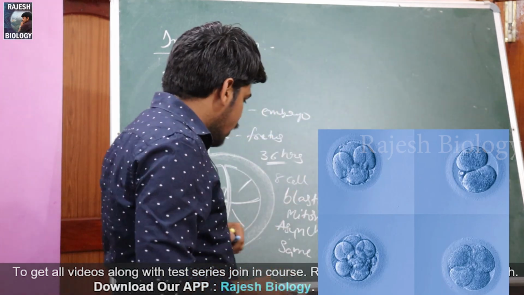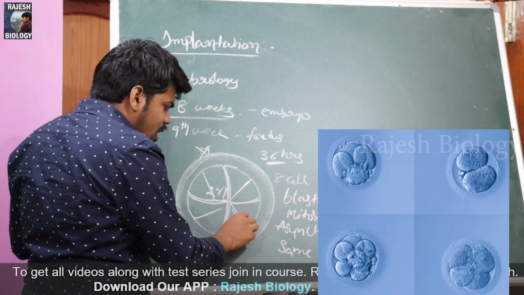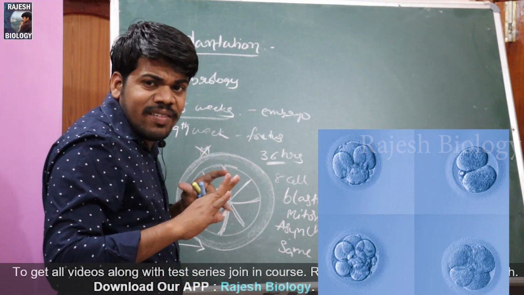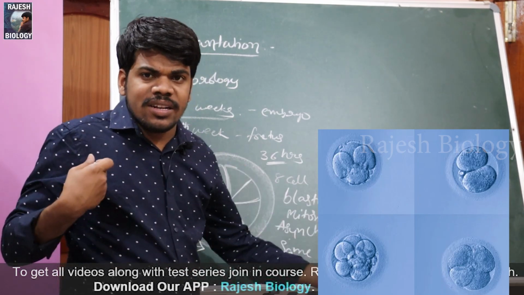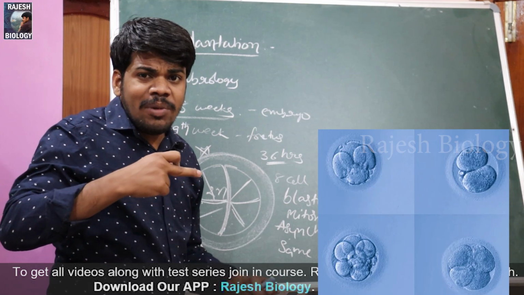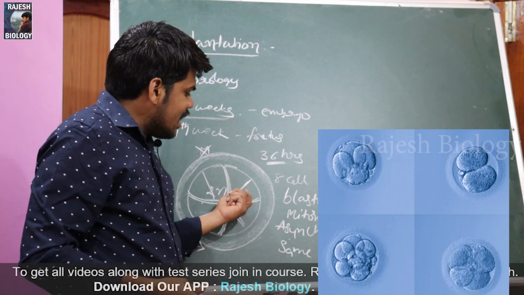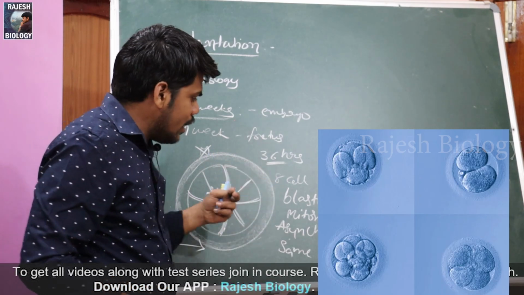Cytoplasm never increases. Cytoplasm is distributed to all the cells, but the nuclear material becomes double every time, and every cell gets an equal amount of DNA, equal nuclear material.